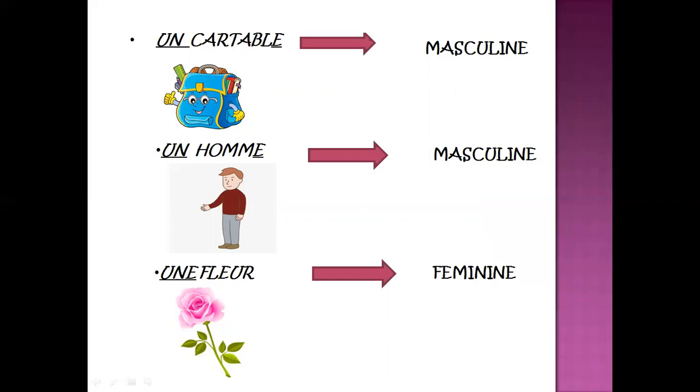Last, une fleur. Now children, what happens in the feminine word? The feminine word ends with E, right? But in fleur, we cannot see any E in the end. Still, it is having une as an indefinite article. Why? Because it is an exception. So you have to keep it in your mind that fleur, though it's not ending with E, will remain feminine. Une fleur. Always remember that fleur is a feminine noun.